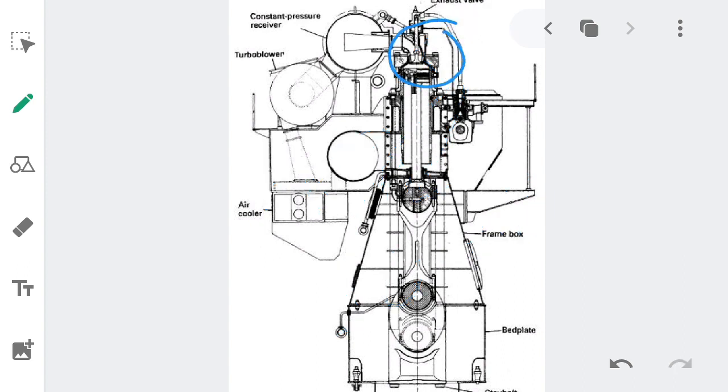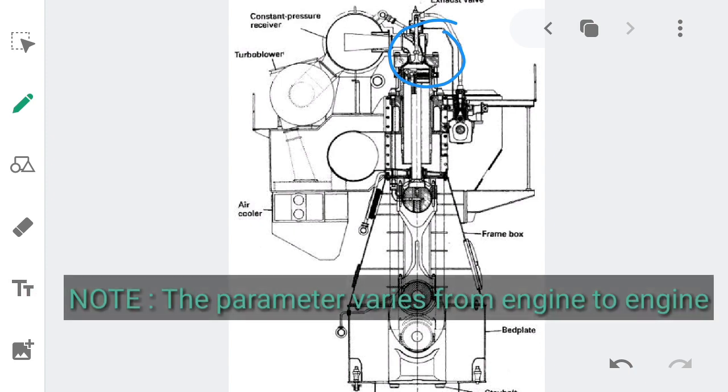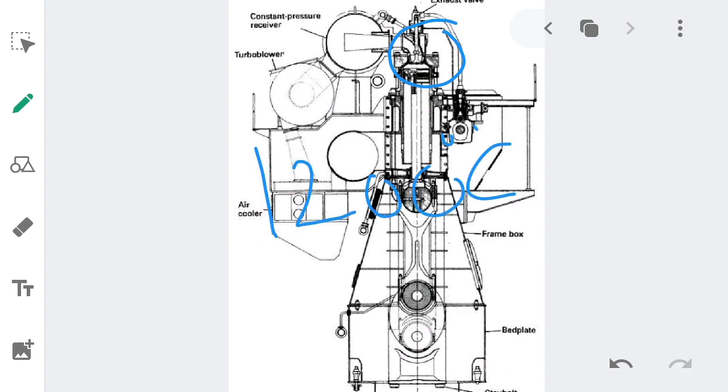When the exhaust valve opens at 140 degrees after TDC, this 140 degrees after TDC is not exactly the same for all engines. It may vary from engine to engine. So at this particular time, the exhaust gas temperature will be around 900 degrees Celsius. This number may also vary as per the ambient temperature, and the combustion temperature is around 1200 degrees Celsius. After the combustion, the piston will be moving from TDC to BDC.